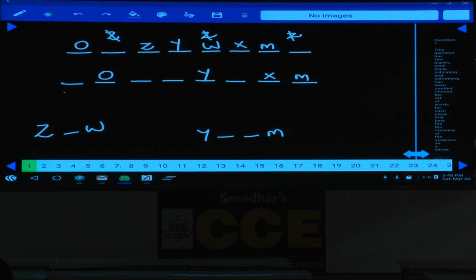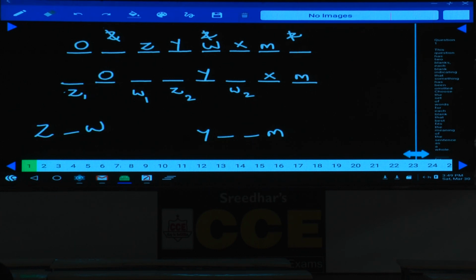Z sits second to the left of W, and neither W nor N is an immediate neighbor of O. In the second case, Z and W, tell me what are the different possibilities we can have. Z sits second to the left of W. If Z is here, W will be here, that is one possibility. And the second one, if Z is here, W will be here, second possibility. Z1, W1, Z2, W2. Two possibilities in the second case.